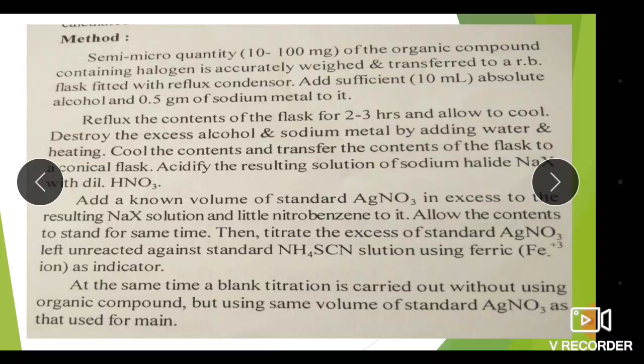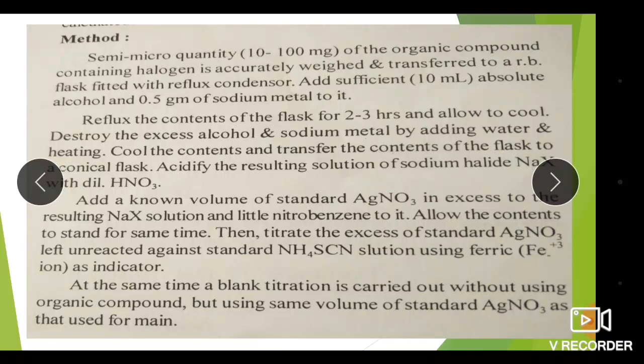Cool the contents and transfer the contents of the flask to a conical flask. Acidify the resulting solution of sodium halide, that is NaX, with dilute HNO3. Add a known volume of standard AgNO3 in excess to the resulting NaX solution and a little nitrobenzene to it.